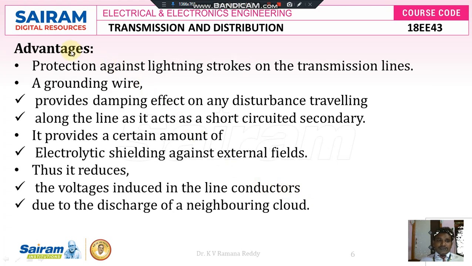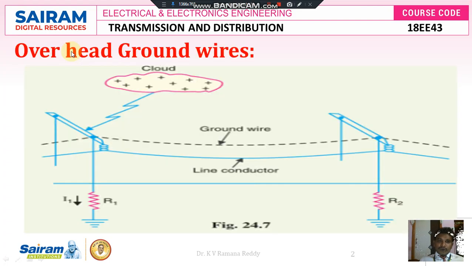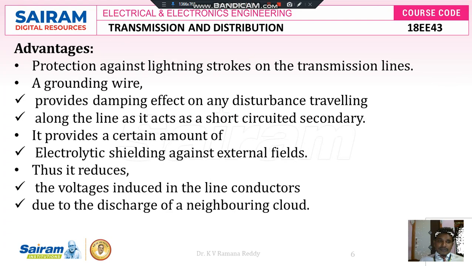Next, advantages of overhead ground wires. The advantage of overhead ground wires is that they provide protection against lightning strokes on the transmission lines. A grounding wire also provides a damping effect on any disturbance traveling along the line, as it acts as a short circuited secondary, because it is connected properly to the ground at every pole of the transmission system. So it provides a certain amount of electrostatic shielding against external fields.